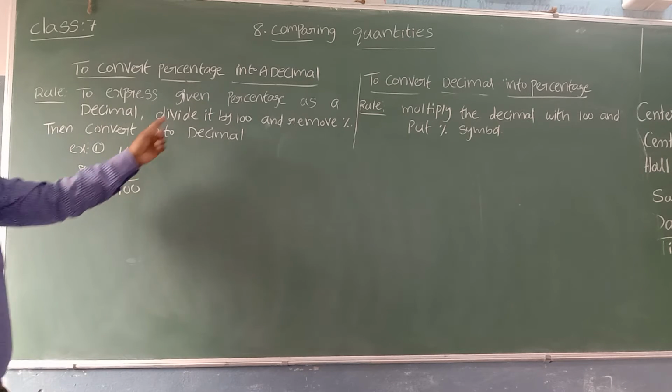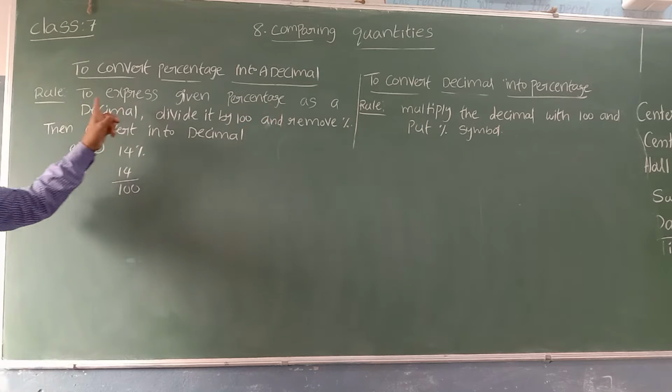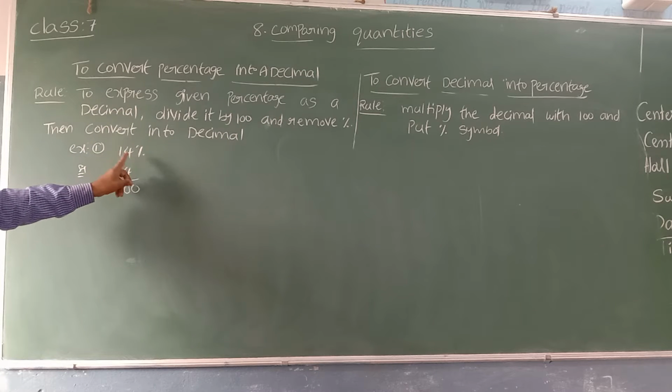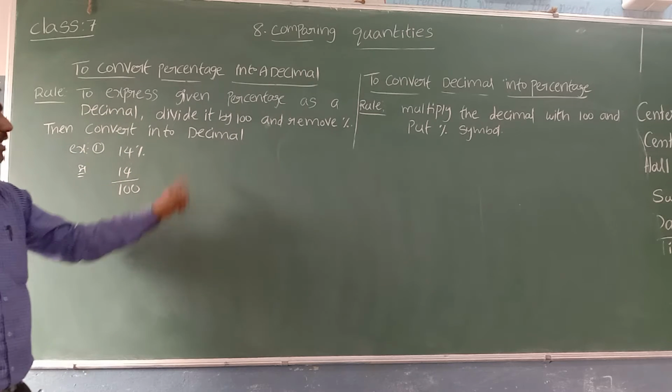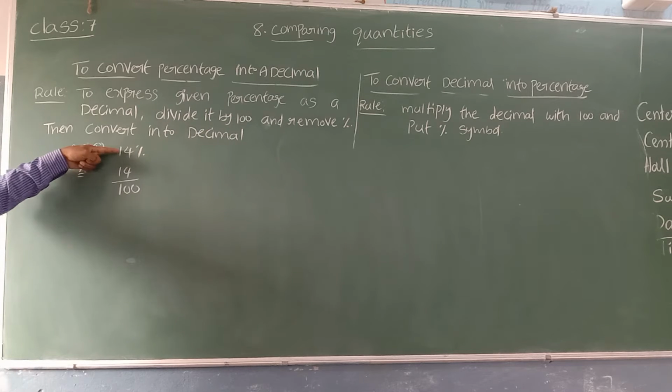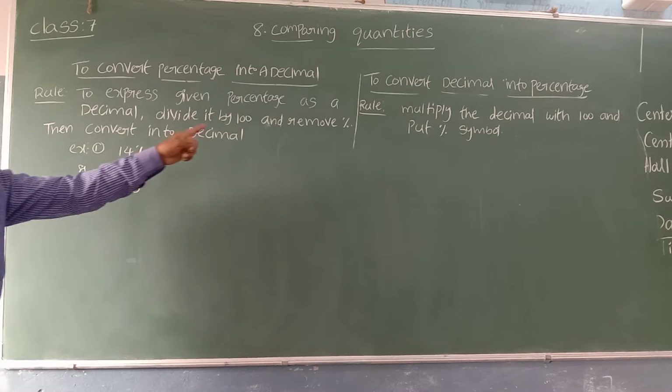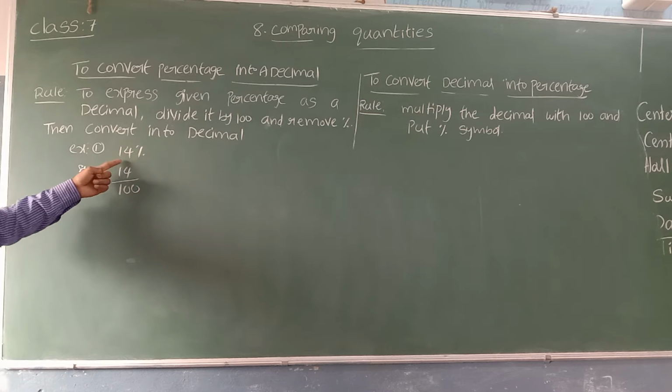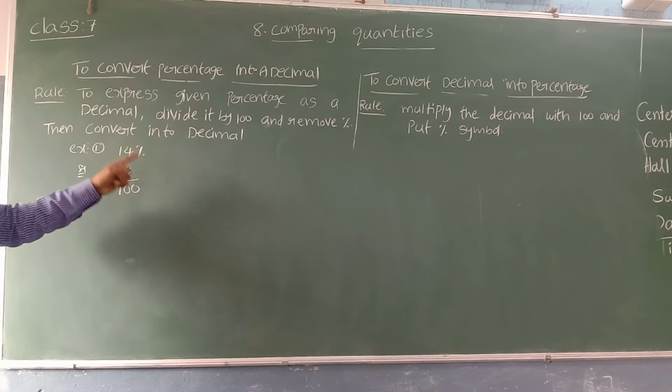Even they said the same. To express the given percentage as a decimal, we divide the given number by 100 and remove the percentage symbol.